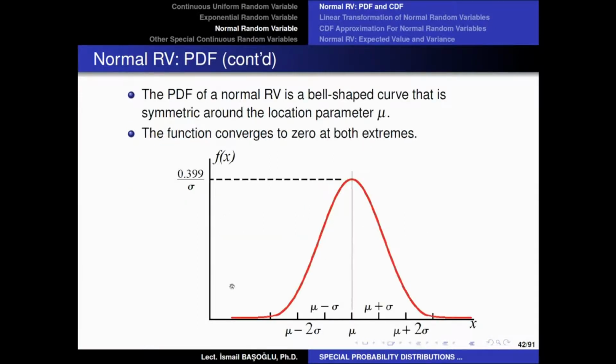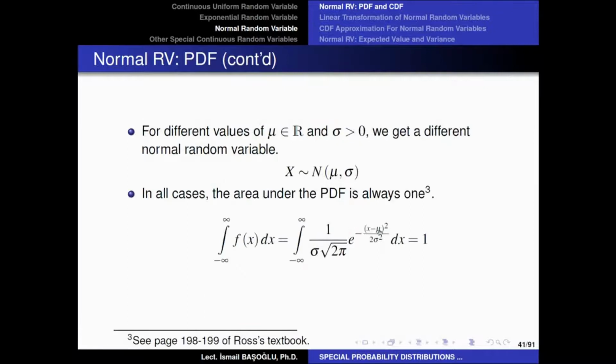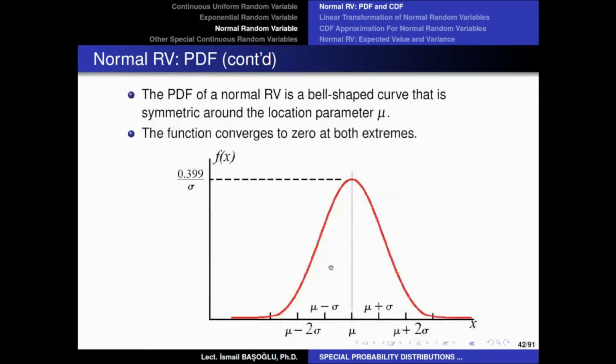Now, at this point, we are ready to draw the probability density function of a normal random variable. So this complicated function with mu values in it and sigma values in it, and also the famous pi value, and also there is the Euler number, the exponential number. So we have this weird function, and if you want to draw this weird function, you are just going to get a shape like this, which looks like a bell. Therefore, the normal distribution's probability density function is also called the bell-shaped curve.